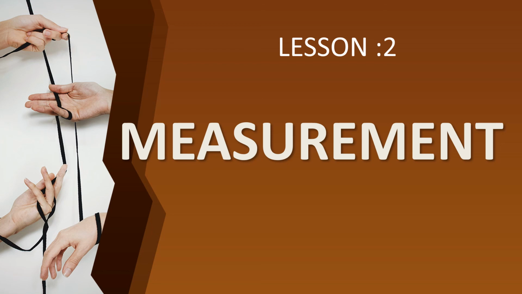So we can call the MKS system as metric system. And then we have learnt SI system of units. What does SI system of unit mean? Standard international system. At present, throughout the world we are using only this SI system. And in that SI system we have learnt 7 fundamental units. What is meant by fundamental units?